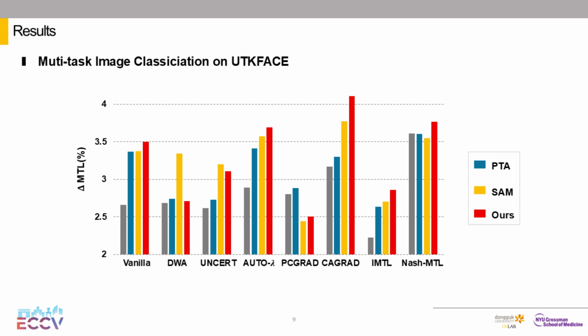As shown in the figure, our method consistently improves performance across multitask learning methods. Notably, it achieves the highest performance gains when compared to similar approaches, underscoring the effectiveness of our method.